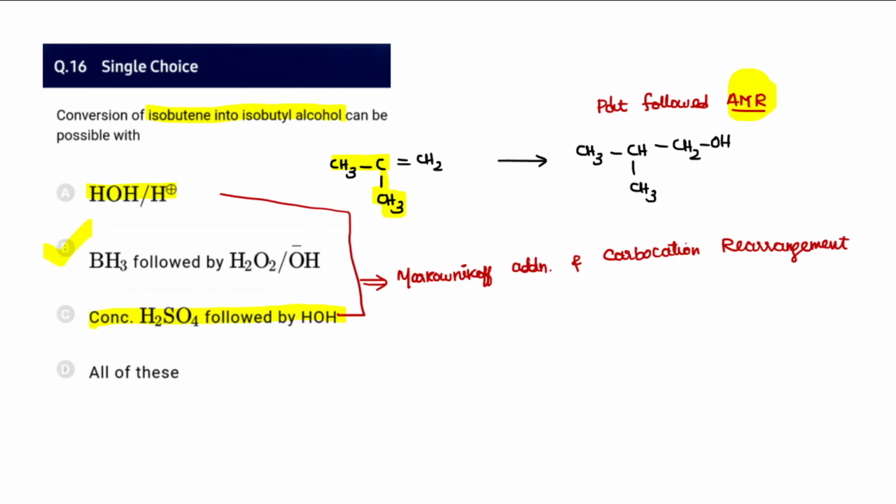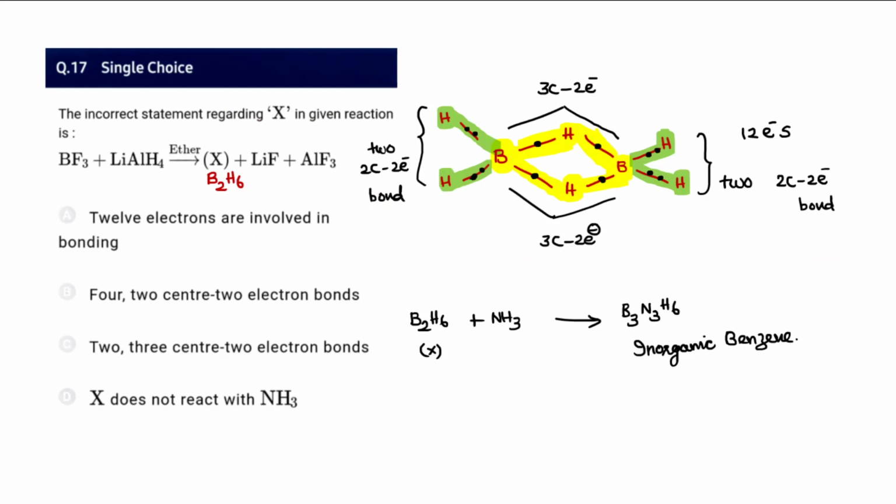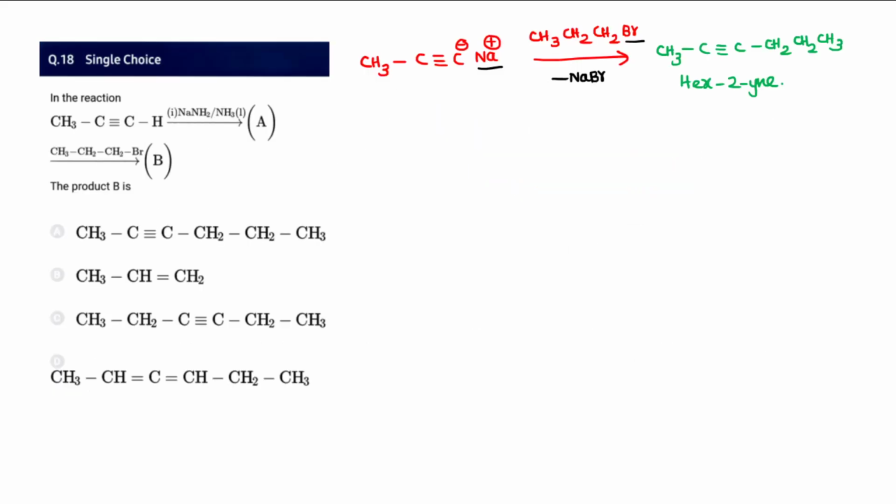So therefore B, all of this also is not correct. So the incorrect statement regarding X in the given reaction: many times we are observing from the boron family there are more questions on diborane. So please make sure, even in previous NEET discussions in our video, I've talked more about this particular one. Again, for your reference, it is given here. Just go through it and find out the answer to this one. I already made this statement in my previous videos also. You can refer to the previous video and get it done. So we'll go for the next question.